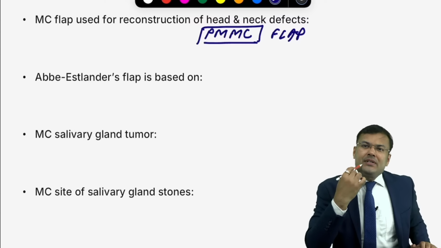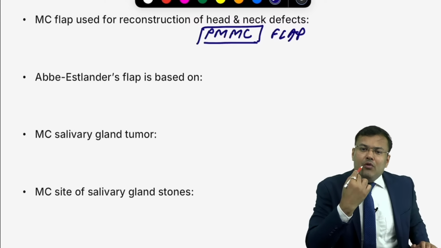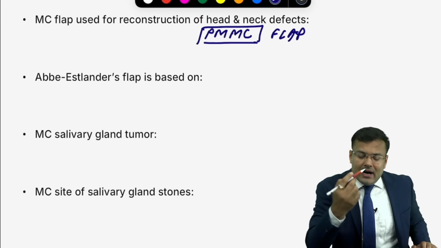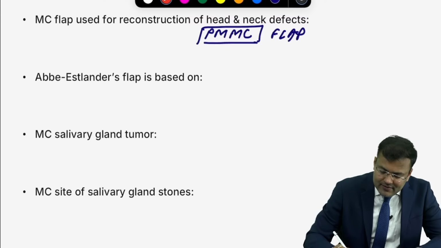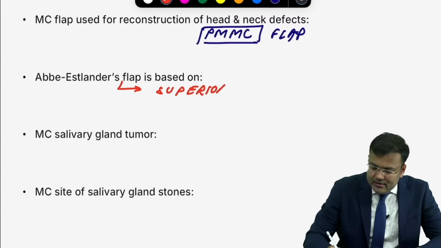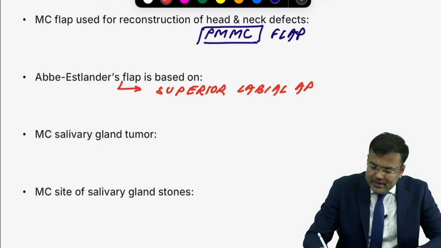Next, if a patient is having carcinoma lip involving more than 1/3, you excise it, go for reconstruction, name of flap, Abbey Eastlanders flap, taken from superior lip. So it is based on which artery? Superior labial artery. So Abbey Eastlanders flap based on superior labial artery. Easy.